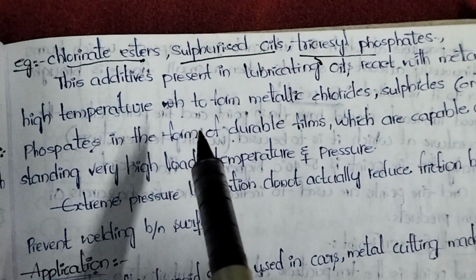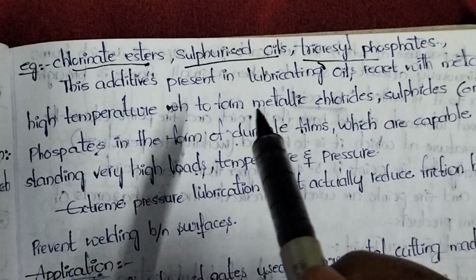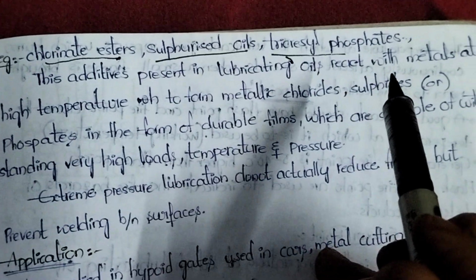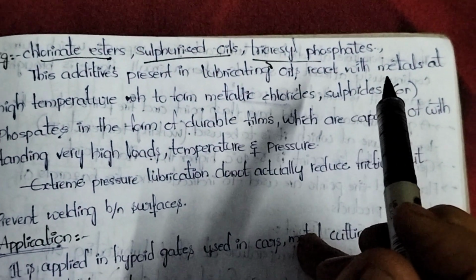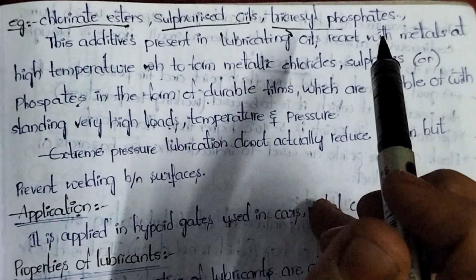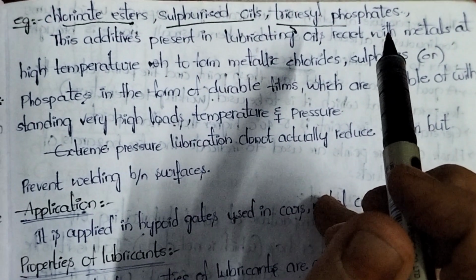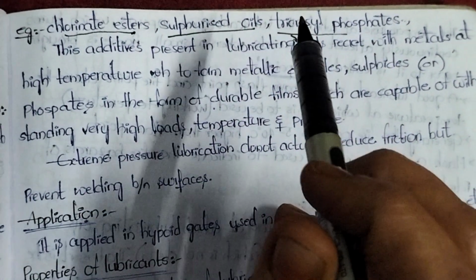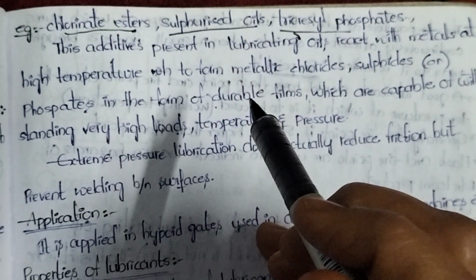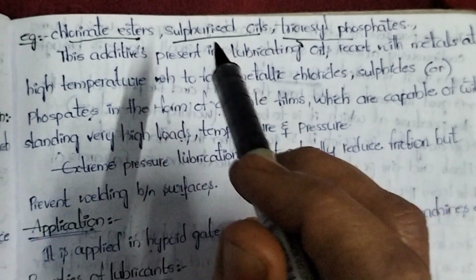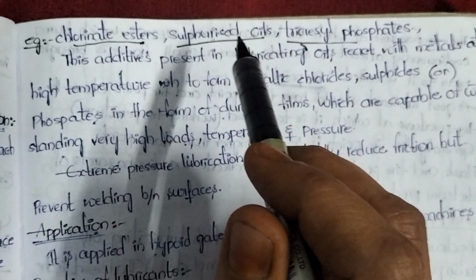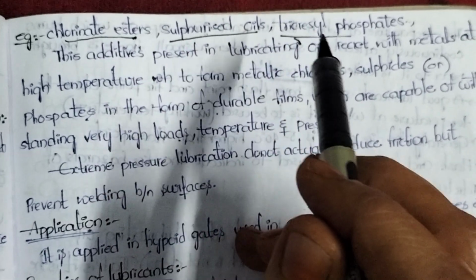What is the purpose of these additives? Whenever we add these additives to lubricant oil, they act on the metallic parts of the machinery which are working at high temperature and pressure. Whenever we add these additives along with the lubricants, they can form one type of durable film. Observe here, in the first one, chlorinated, chlorine is there. Next, sulfurized oil, sulfur is there.